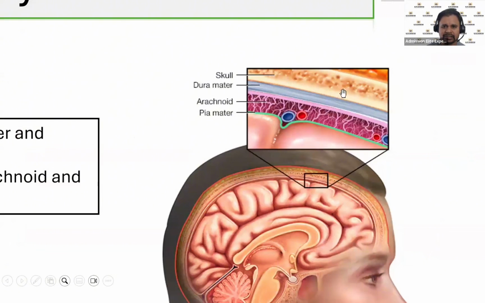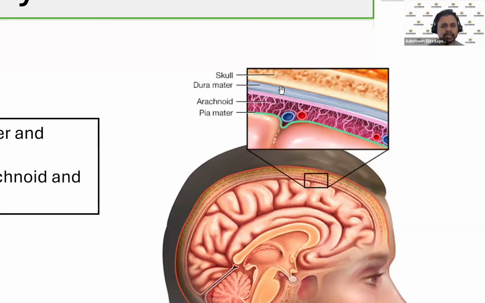So this is the skull. This is the skull bone, and this is the outermost layer, that is the dura mater, and this is the innermost layer, that is the pia mater. And in between the dura mater and pia mater, we also have the arachnoid layer or the arachnoid membrane. So dura mater is the outermost, pia mater is the innermost, and in between them, there is the arachnoid membrane.